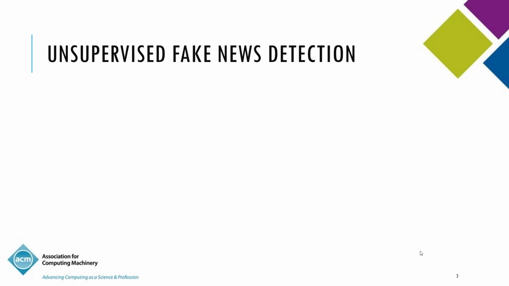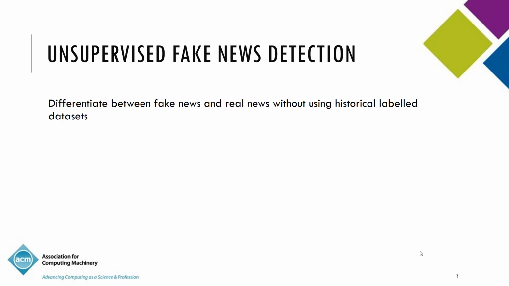So let's look at unsupervised fake news detection. Unsupervised fake news detection is the task that seeks to differentiate between fake news and real news without using historical labeled data sets. So we don't have the luxury of using the labels to identify what characteristics characterize fake news and what characteristics are non-fake. Unsupervised learning is the task of identifying, without the aid of labels, what fake and real news would be. And how can you do that without having labels to be able to understand what fake and real is?